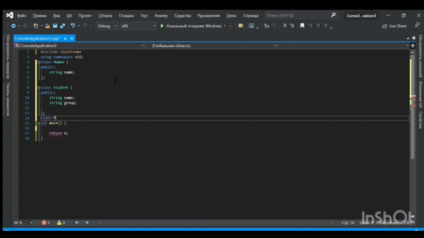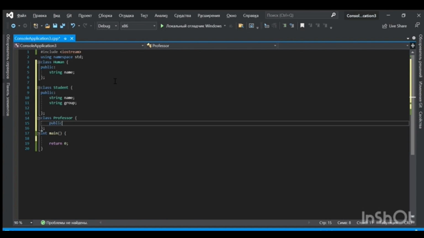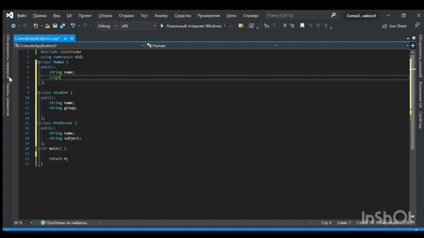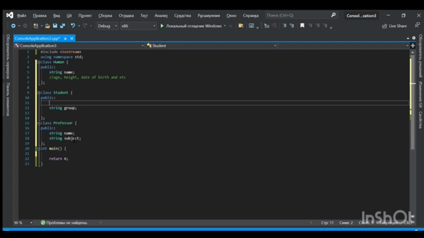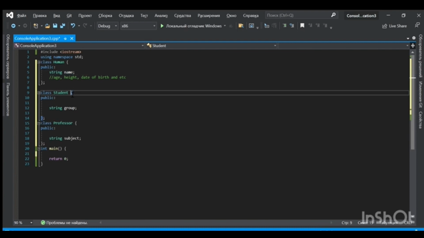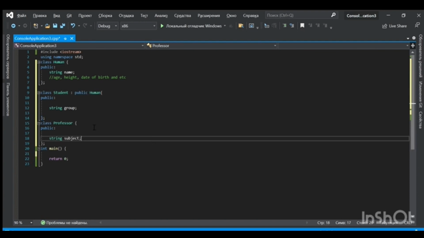What immediately strikes the eye is that 3 classes have a field name. It's clear that student and the professor are humans and they have a name. And the human class can also store different data like age, height, date of birth, and etc., which will also be relevant for the other 2 classes. Next, we can inherit the student class and the professor class from the human class. We remove the string name in the last 2 classes, and to implement inheritance, put a colon and write a modifier for inheriting human next to the classes.